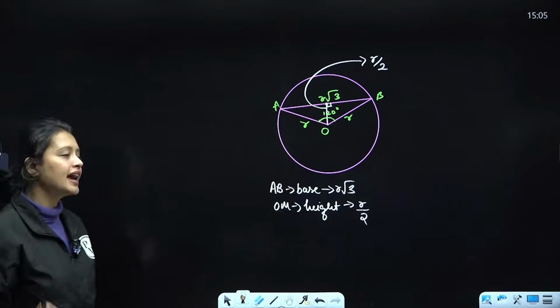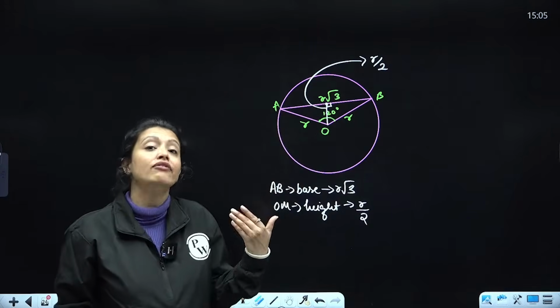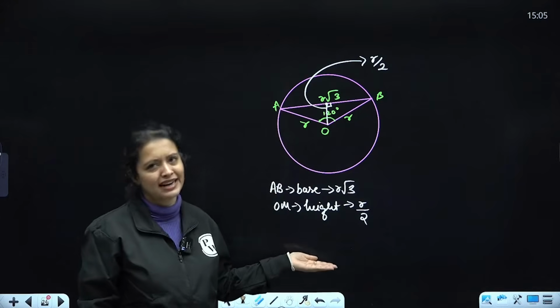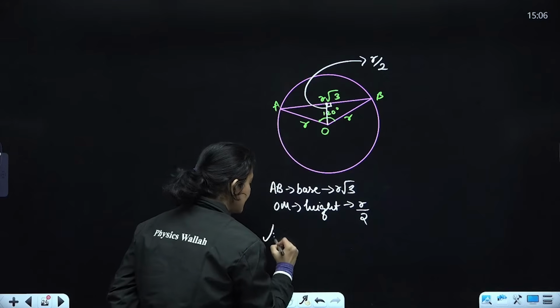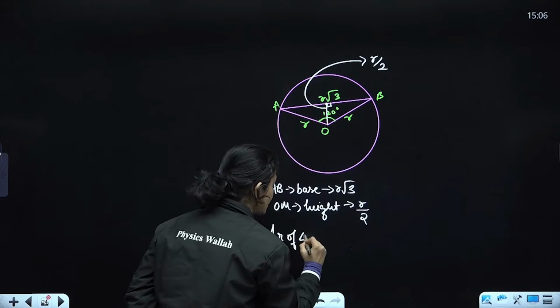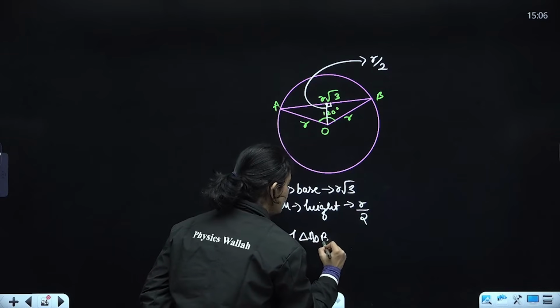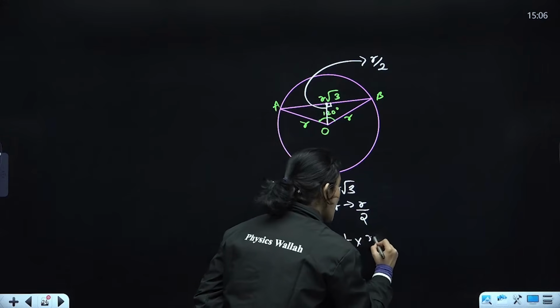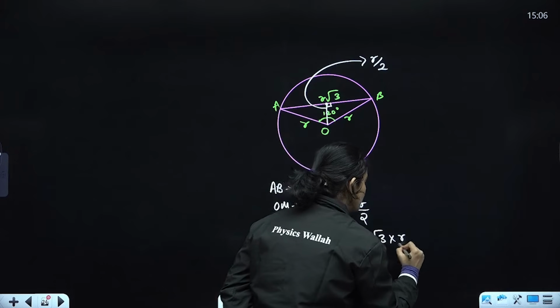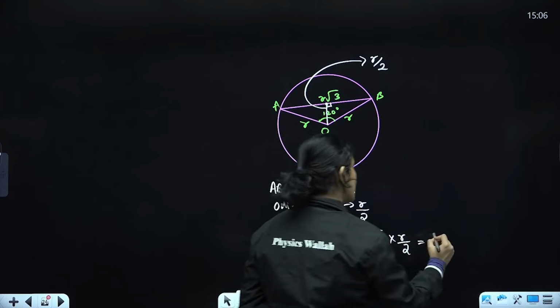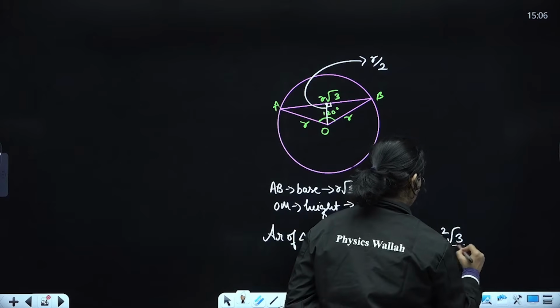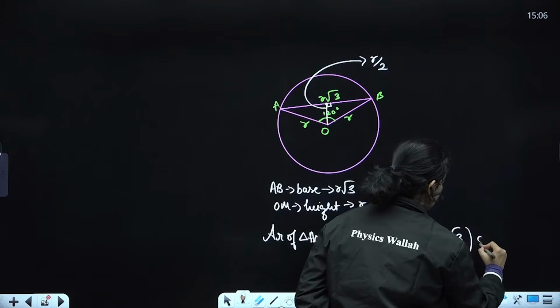If you have an MCQ type question, you can directly memorize it. So the area of triangle AOB would be half into r root 3 into r by 2, which always comes out to be r square root 3 by 4 square units.